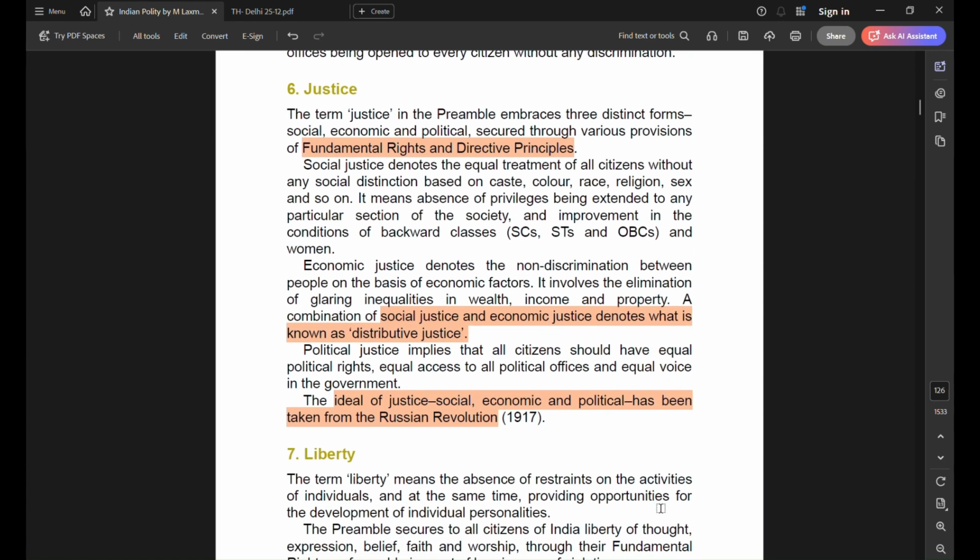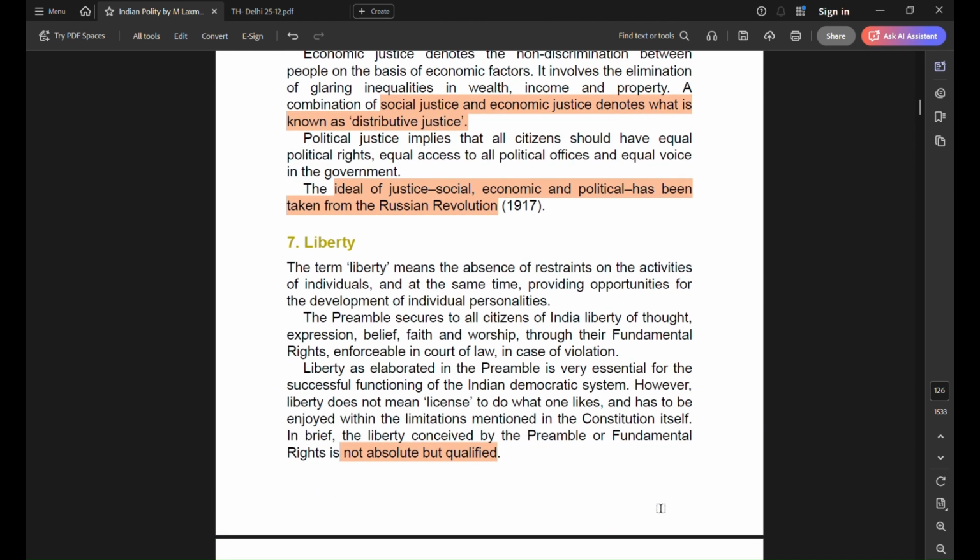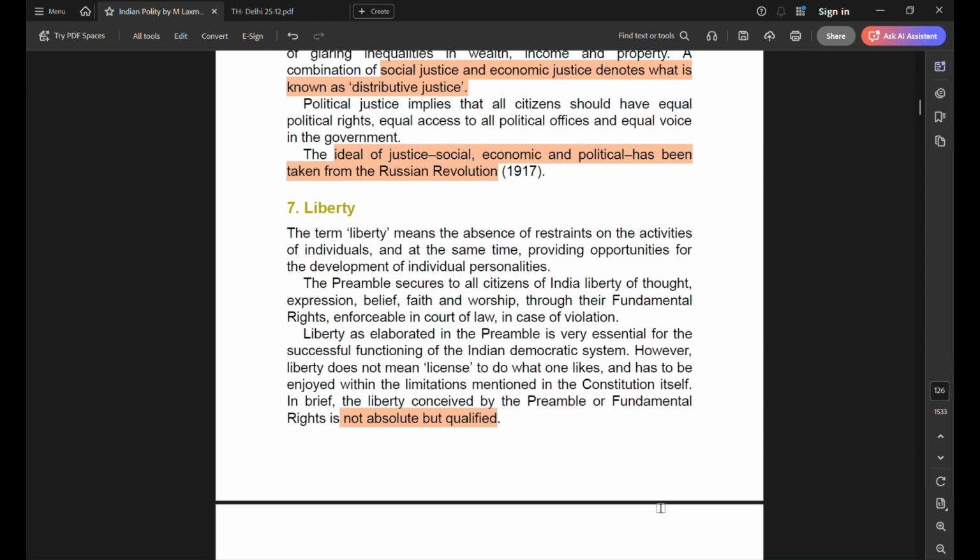Then comes justice. It has been ensured through fundamental rights and directive principles. Fundamental rights mainly secures political justice, while directive principles talks about economic and social justice. Together, economic justice and social justice is called distributive justice. And this idea of justice was taken from Russian Revolution.